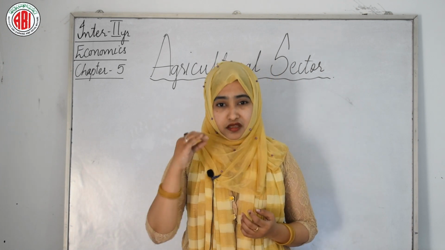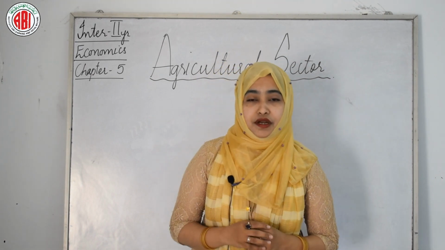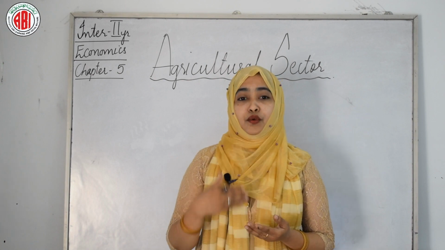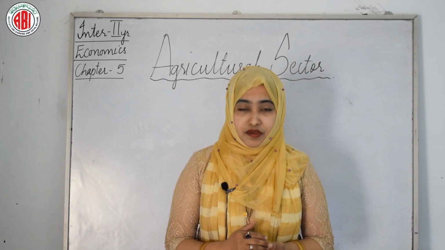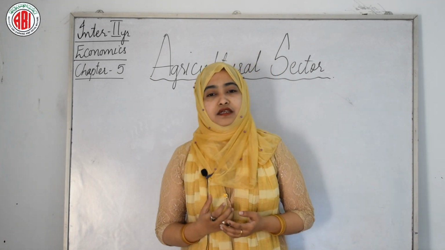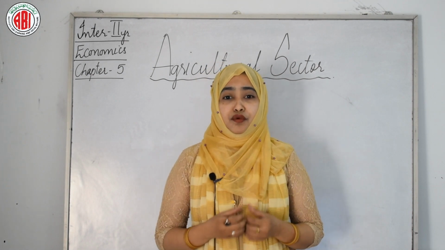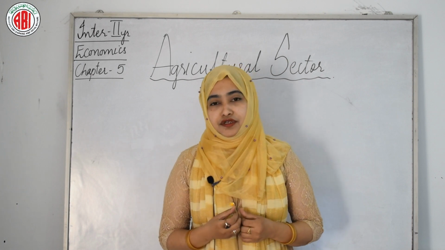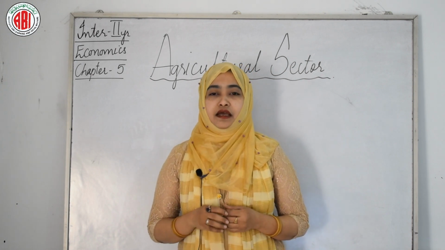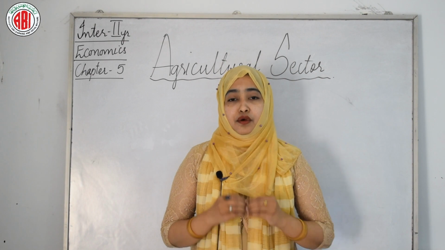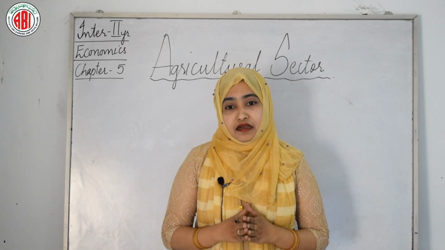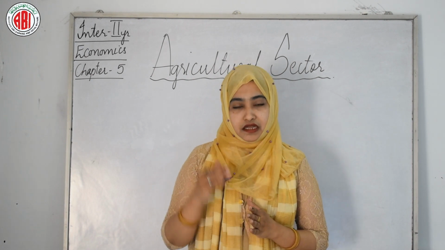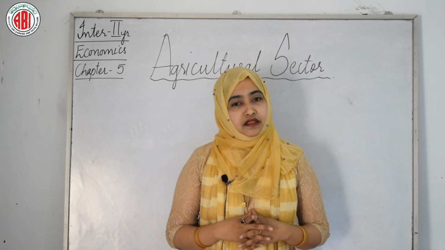So in this chapter, various issues related to the agricultural sector are discussed, such as the importance of agriculture, growth of agriculture in the Indian economy, causes for low agricultural productivity and measures to improve it, land reforms and the green revolution and its impact, agricultural finance and rural indebtedness, agricultural marketing and pricing, and food security in India.